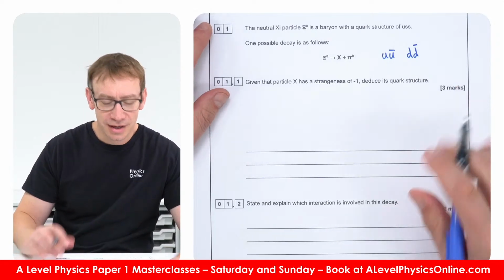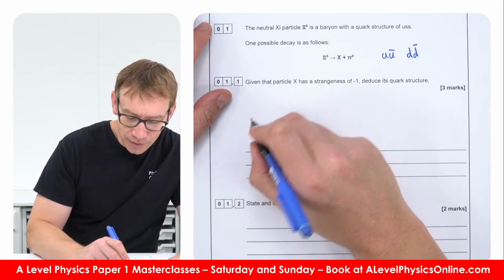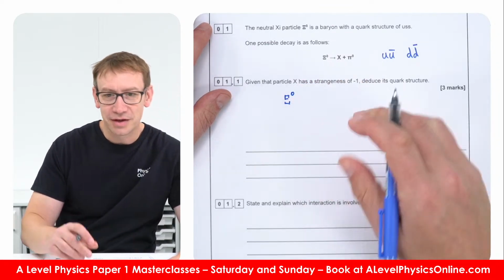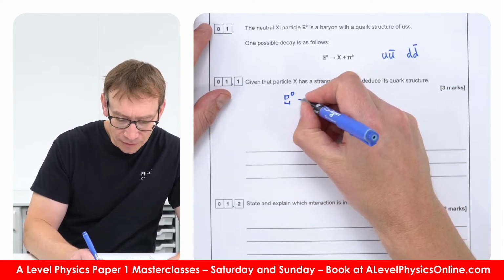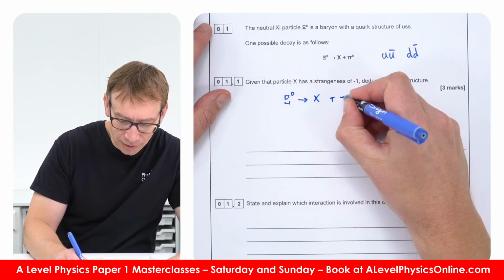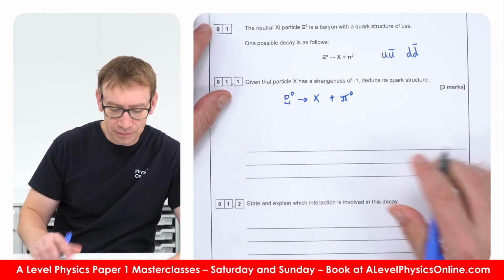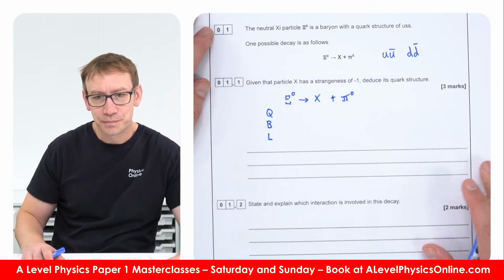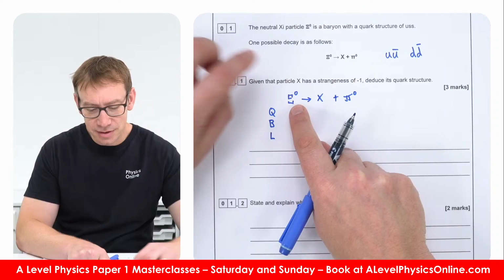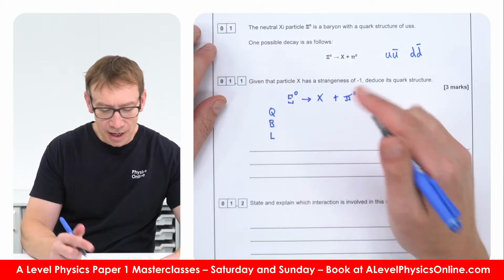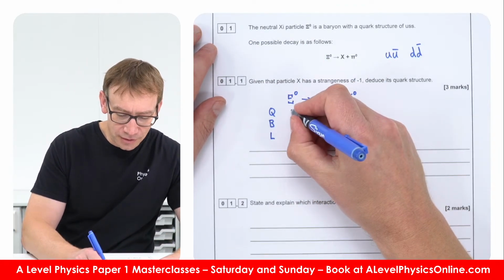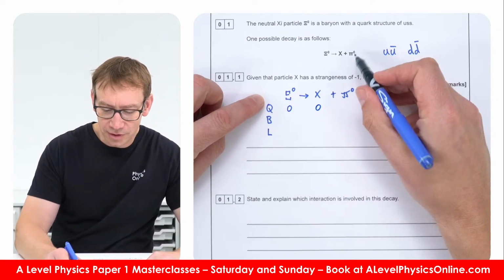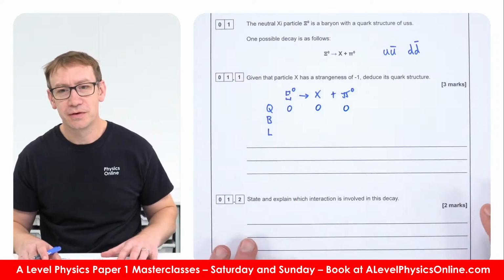So what I would say is for something like this, I don't know how to actually draw that symbol. Is it something a bit like this? Whatever it is, this makes X, and it makes this neutral pion. Now, I'm going to think about Q, B, and L. The charge on that is going to be 0, and therefore the charge on X is also going to be 0. The charge on the pion is going to be 0 as well, so we've conserved charge.